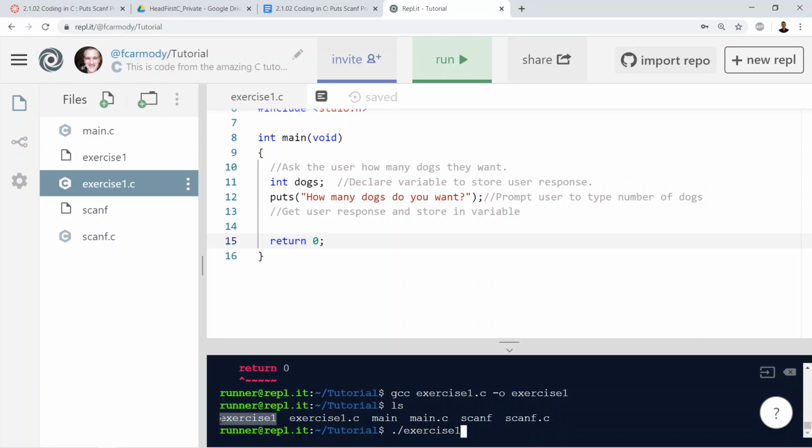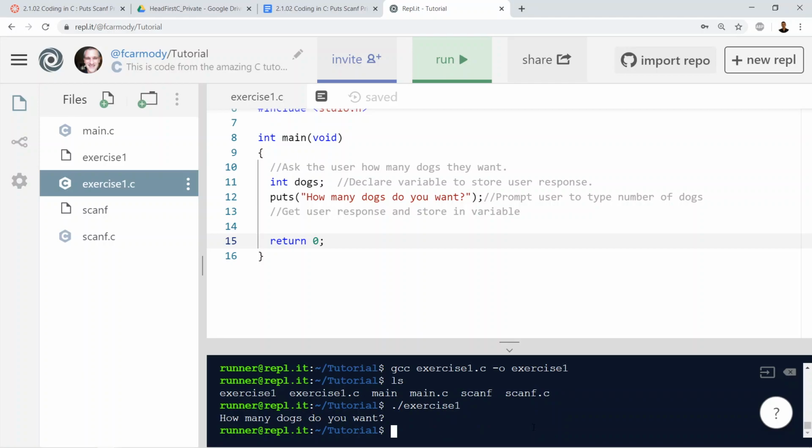So we compiled exercise1.c, the source file. We got the executable. Now we're going to run the executable. So enter. How many dogs do you want? Yay, it ran. It compiled without errors, and then it ran. It gave me the expected output. So I have a working program at this point. It's a thing to start with.